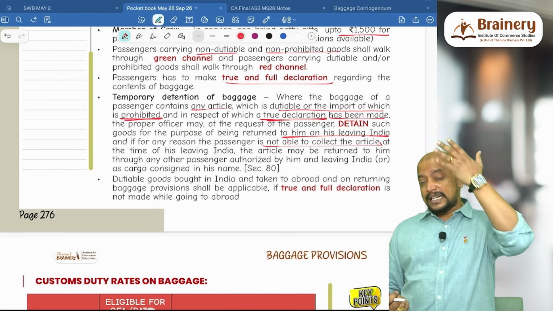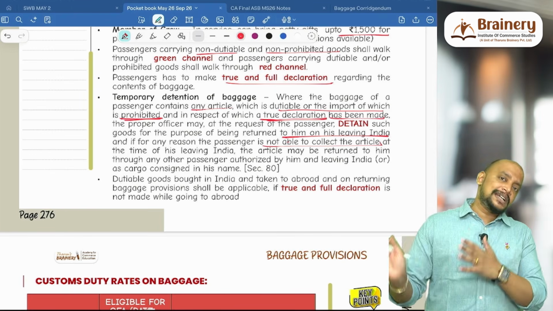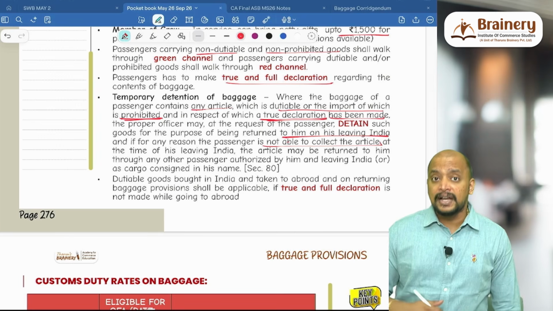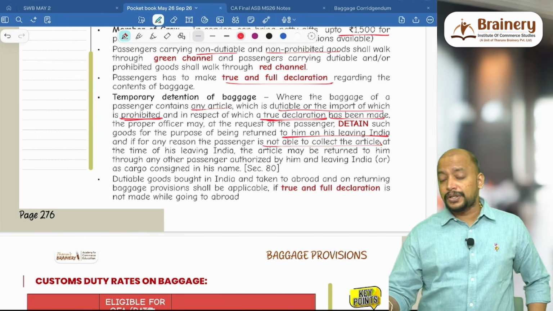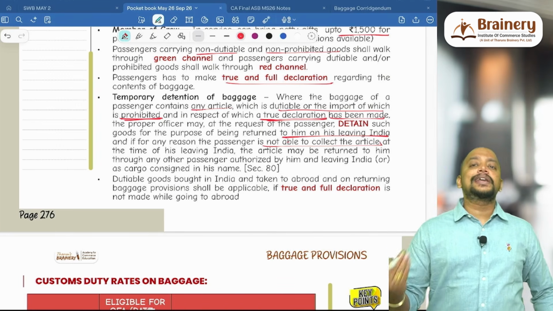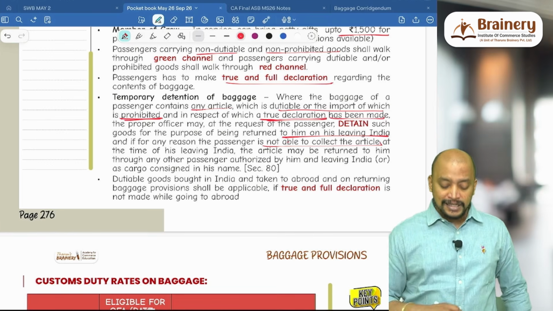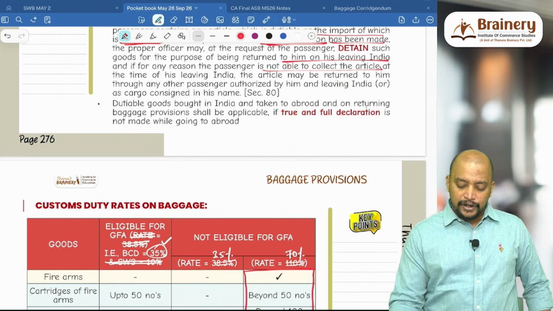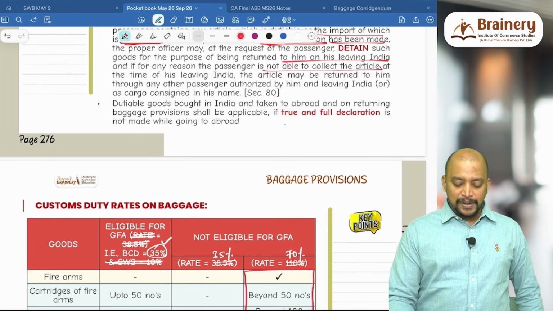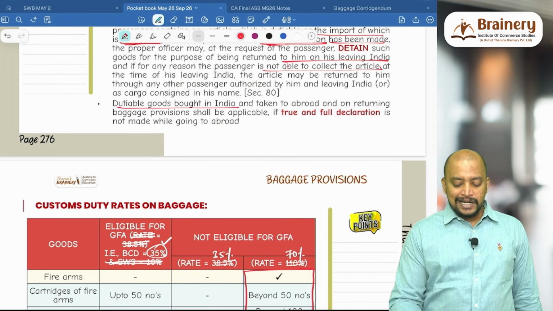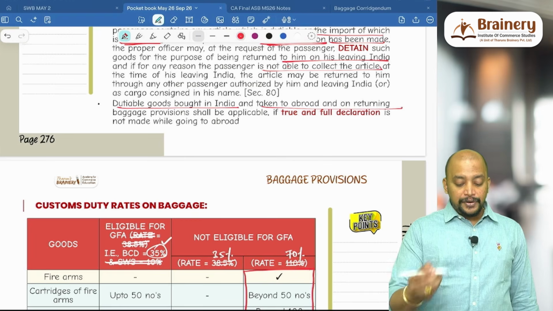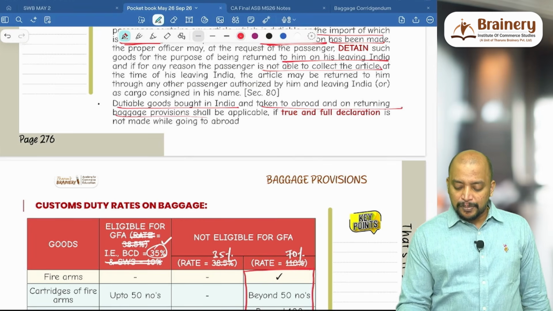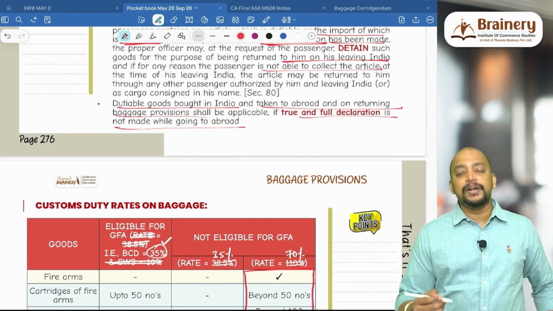So whether he can collect it at the time when he is leaving India? Yes, he can collect it at the time when he is leaving India, or he can authorize any other person to collect it on his behalf, or he can ask the officer to courier it in his name. And for dutiable goods which are brought into India, taken abroad, and on returning, the baggage provision shall be applicable if a true and full declaration is not made while going abroad.